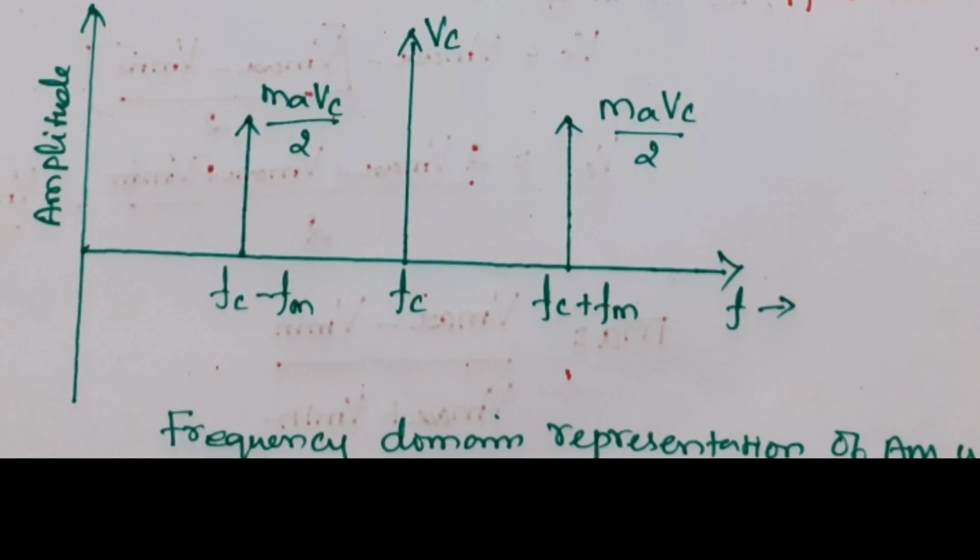Frequency domain representation of an AM. Here the AM contains three components with different frequencies. Fc represents the carrier with an amplitude of Vc. Fc plus Fm represents the upper side band with an amplitude of Ma Vc by 2. Fc minus Fm represents the lower side band with an amplitude of Ma Vc by 2. So normal AM contains three components: carrier, lower side band and upper side band.